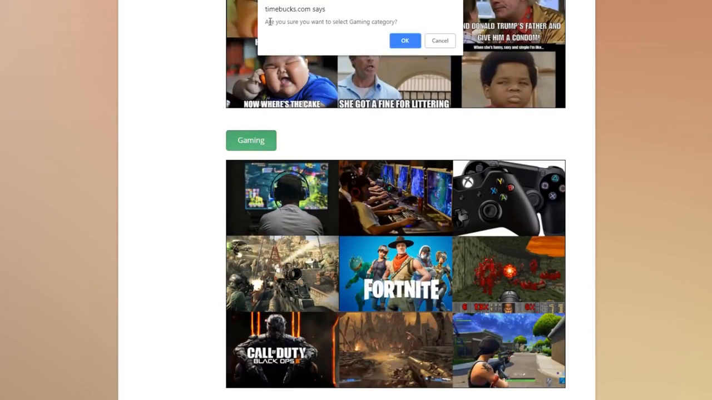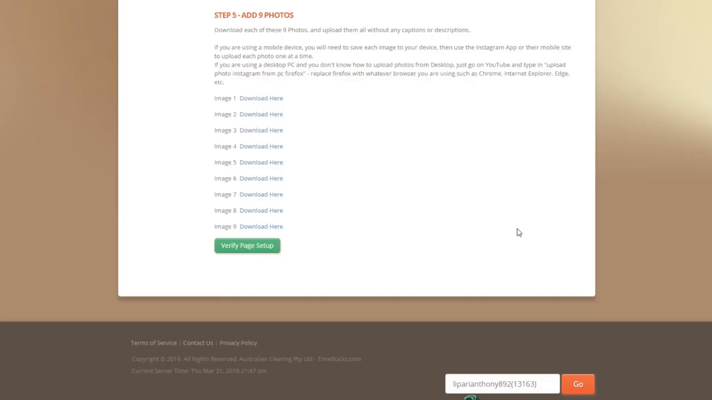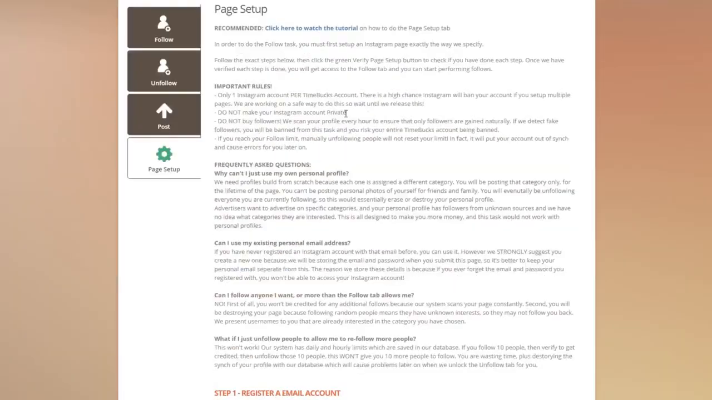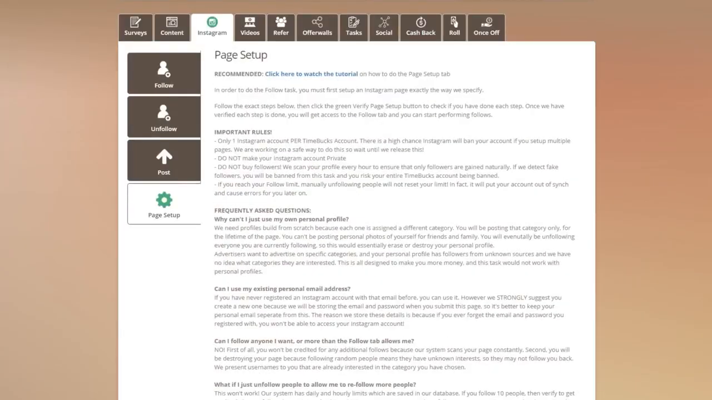Once you click on that, it's going to say, are you sure you want to select the gaming category? Be absolutely positive that this is the category you want to post, because you're going to be posting this kind of category for the life of this page. You can't change it. You'll never be able to change it. So if you're 100% sure, just click on OK, and then the next page will show you some of the rules.